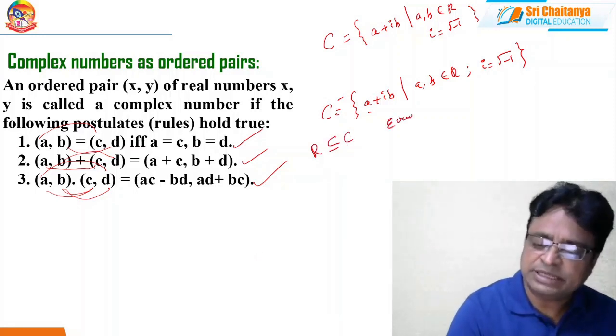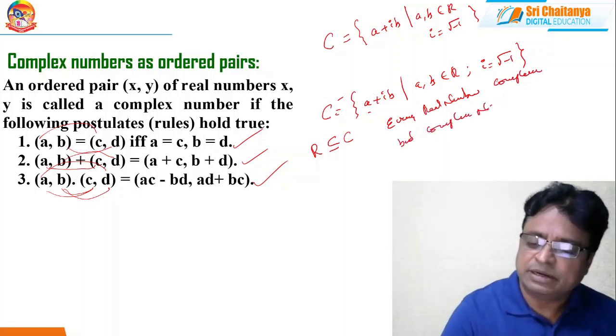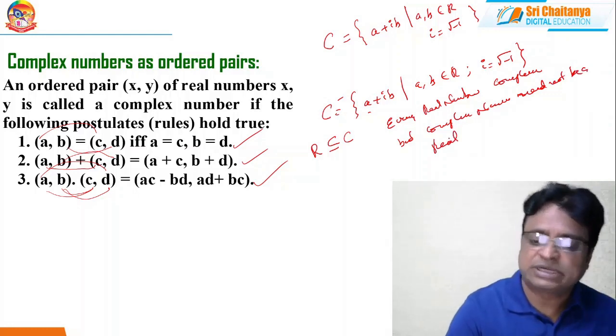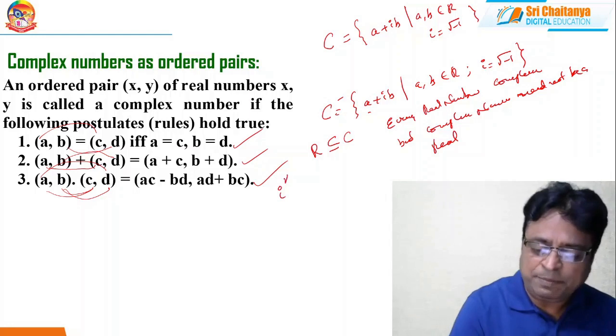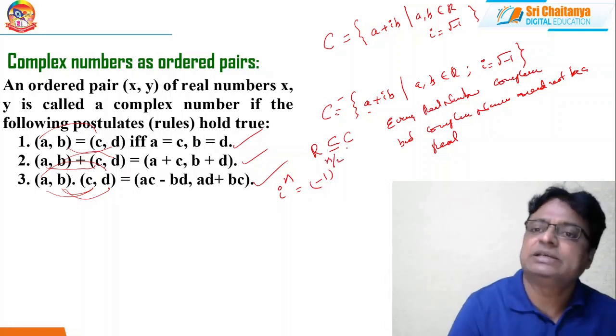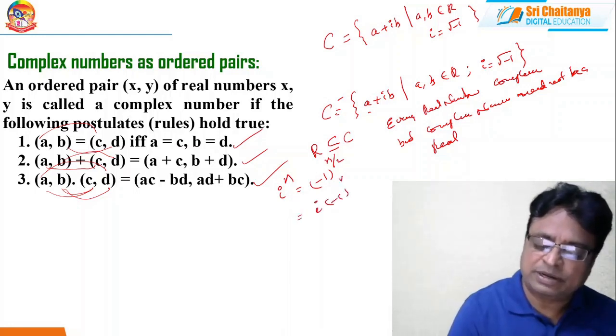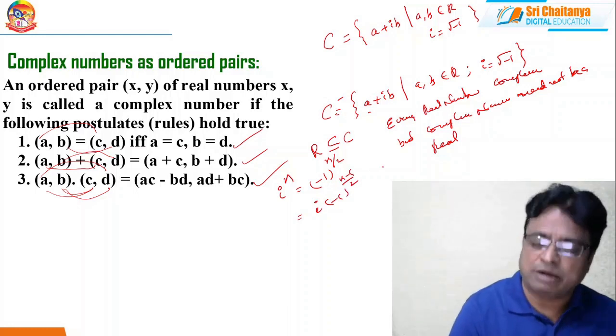Every real number is a complex number, but every complex number need not be a real number. This is the relation between the set of real numbers and complex numbers. And i power n is equal to, as I mentioned earlier, minus 1 whole power n by 2, where n is an even number, and is equal to i into minus 1 whole power n minus 1 by 2, where n is an odd number.